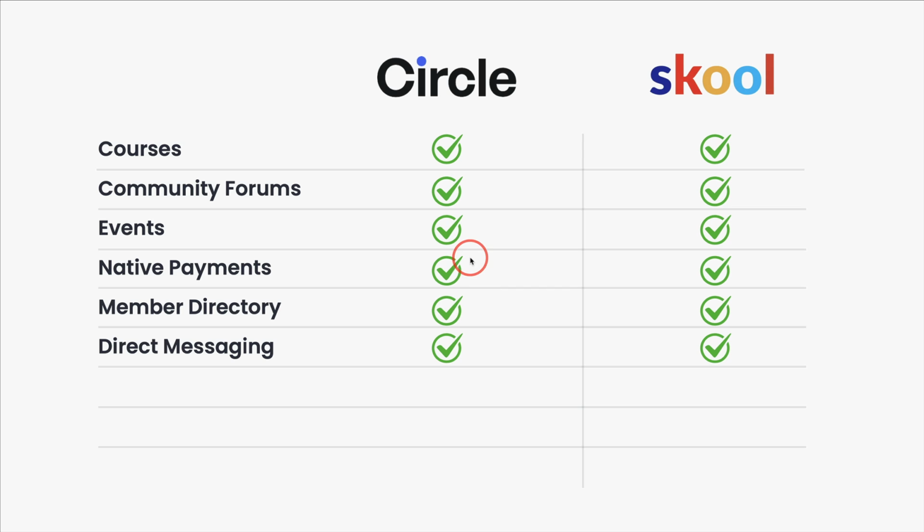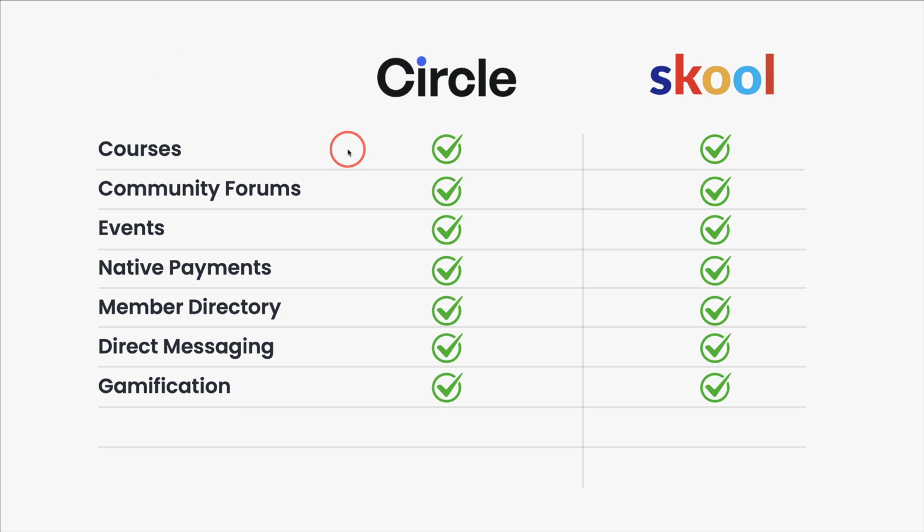Yes, there is direct messaging in both Circle and Skool. One of the features that I use a lot in Circle is group messaging with several members. And if you know, correct me if I'm wrong, but I don't believe you can have chat groups inside of Skool in DM. You could only message members one by one. Circle definitely has more features in direct messaging.